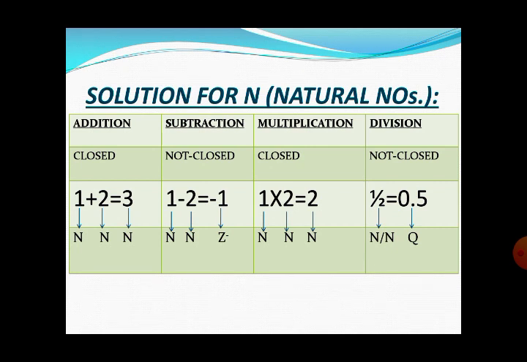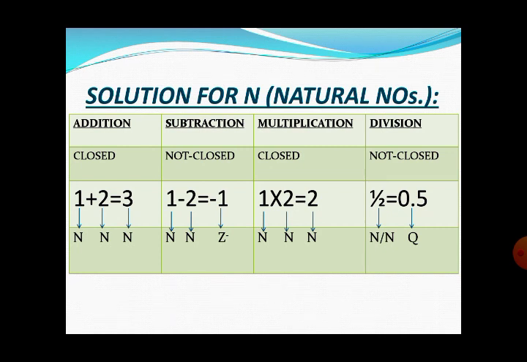But here you can see that 1 minus 2, the difference becomes minus 1. 1 belongs to the set of natural numbers, 2 is an element of the set of natural numbers, and minus 1 is not an element of the natural numbers. It belongs to the negative integers. It means all three numbers are not in the same set. So we say the set of natural numbers does not have closure property with respect to subtraction. Now multiplication.